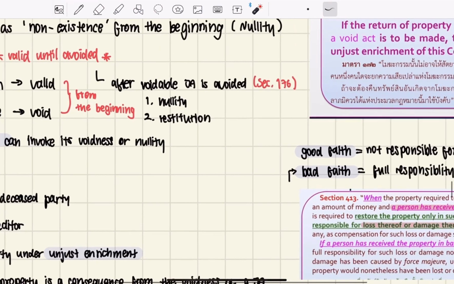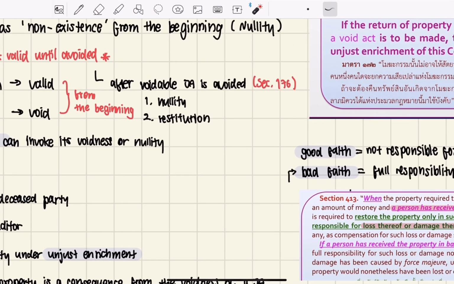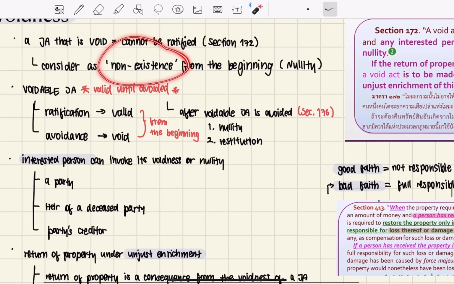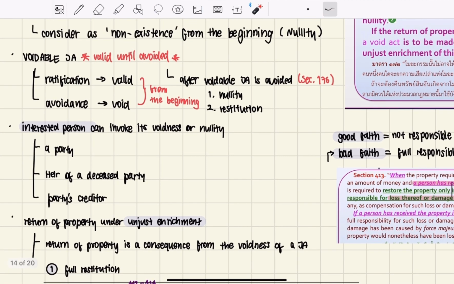And like this one said, after the voidable JA is avoided, then nullity comes in. So it will be considered to be non-existent from the beginning, and restitution also comes in.